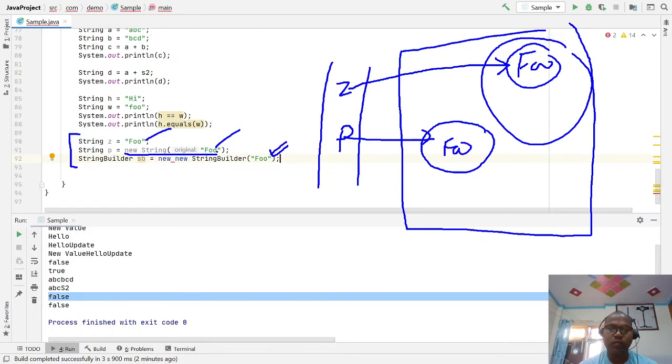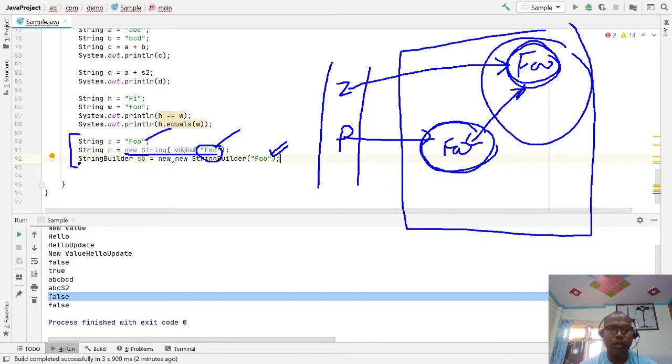But before creating a foo object, it first checks that this is a string literal. A string literal first goes to the pool memory. Foo is already created in the pool, so it does not create a new duplicate, but just refers to the same one. So whenever you create a new string object, the literal first goes to the pool memory. So p points to this foo.